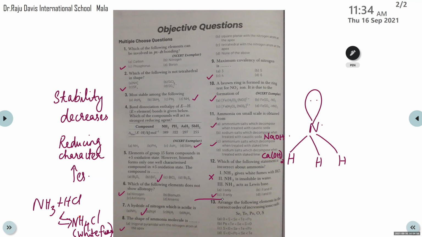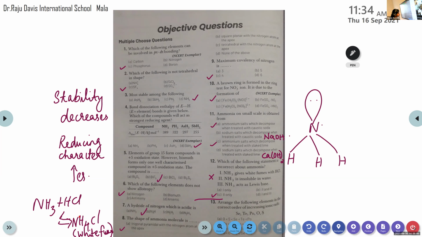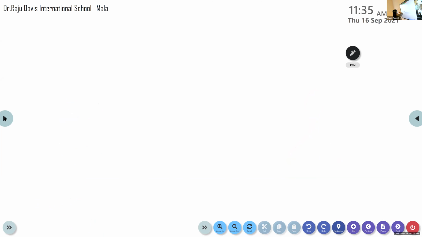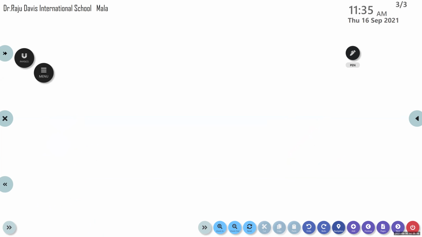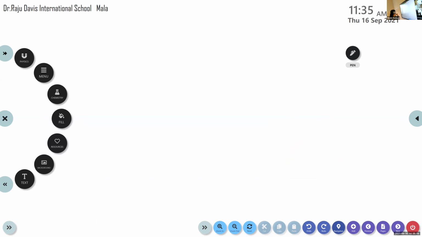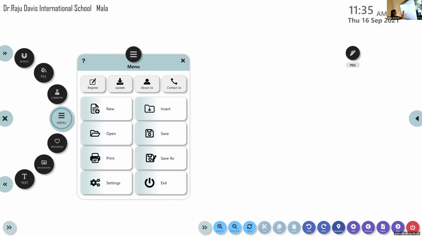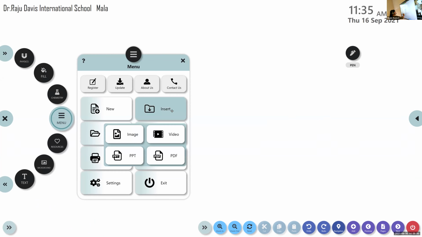So next section, we are moving to assertion reasoning questions. Children, did you take printout for that question paper, model question paper? Yes, all of you? And did you observe the pattern? In this question paper, there will be MCQ questions, then this assertion reasoning, then one passage and MCQ questions related to that, case study based questions.